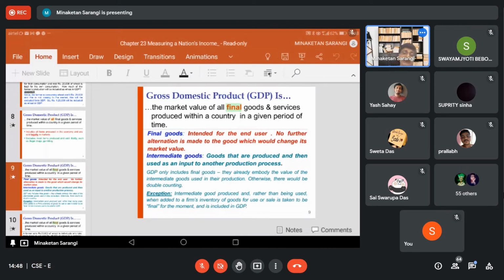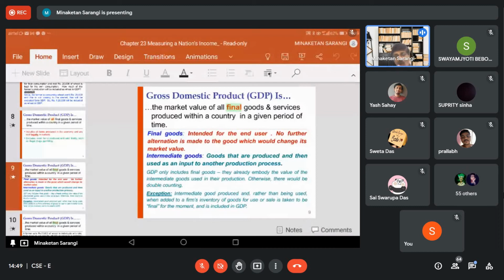Let us say MRF is manufacturing 1,000 tires. Who is using the tires? Let us say this is for four-wheelers. So tire is now considered an intermediate product. Only the four-wheeler manufacturers are purchasing tires for producing four-wheelers.